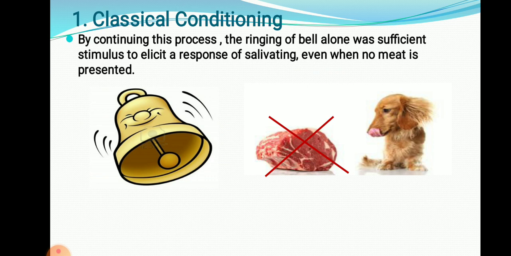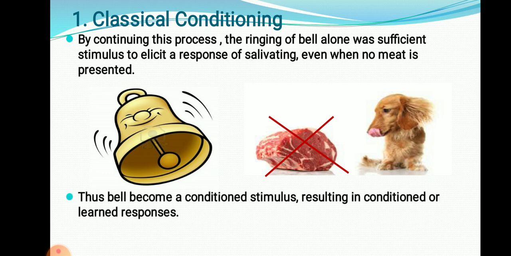Likewise, he tried to change the behavior of the dog. First of all, meat produces salivation. Ringing the bell alone produces no salivation. But when he puts meat and rings the bell simultaneously several times, what happens? Only ringing the bell without meat, salivation occurs.